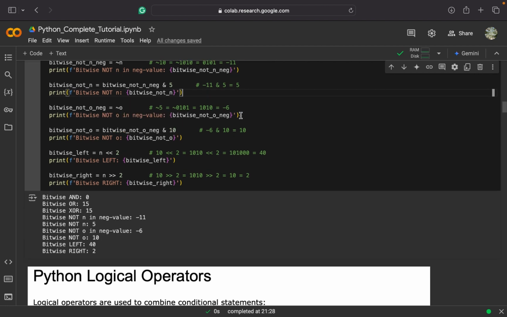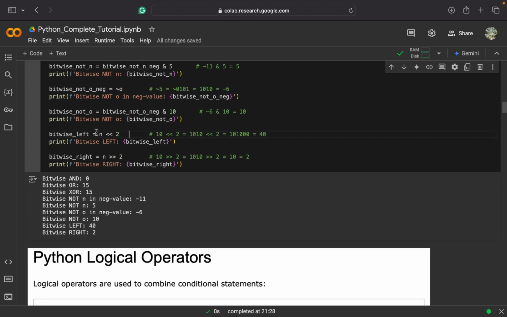Similarly, here we are doing the not operation on variable O, and here now you can see the left shift. We are doing left shift on the n variable, and the value of n was 10, shifting it to the left by 2 bits. This 2 defines how many bits we have to shift. So shifting the binary value of 10 by 2 bits, here you can see we have added 2 zeros on the right for shifting the value of 10 to the left. So the result will be 40.